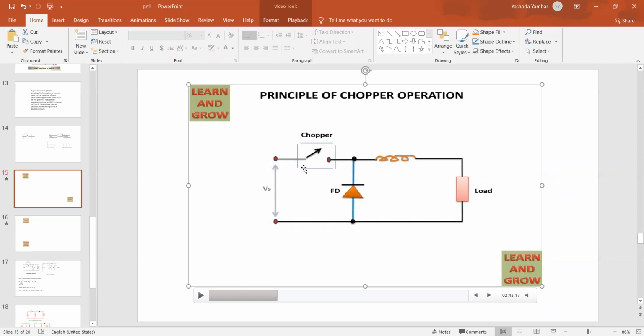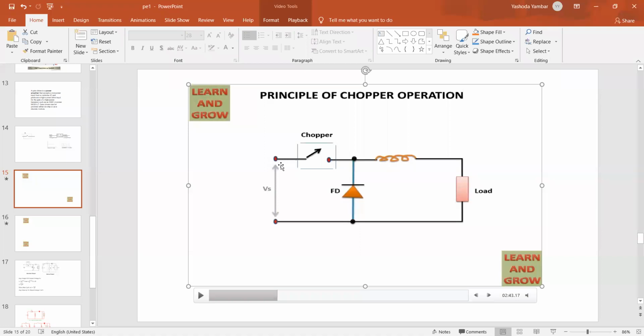SCR is on. Okay. Now, right. So when the supply is on, case 1, the direction of the current starts from Vs plus, current flows through the chopper. Chopper is on, current flows through the chopper. When the chopper is on, it is just like a copper wire. When it is off, it is an open circuit.